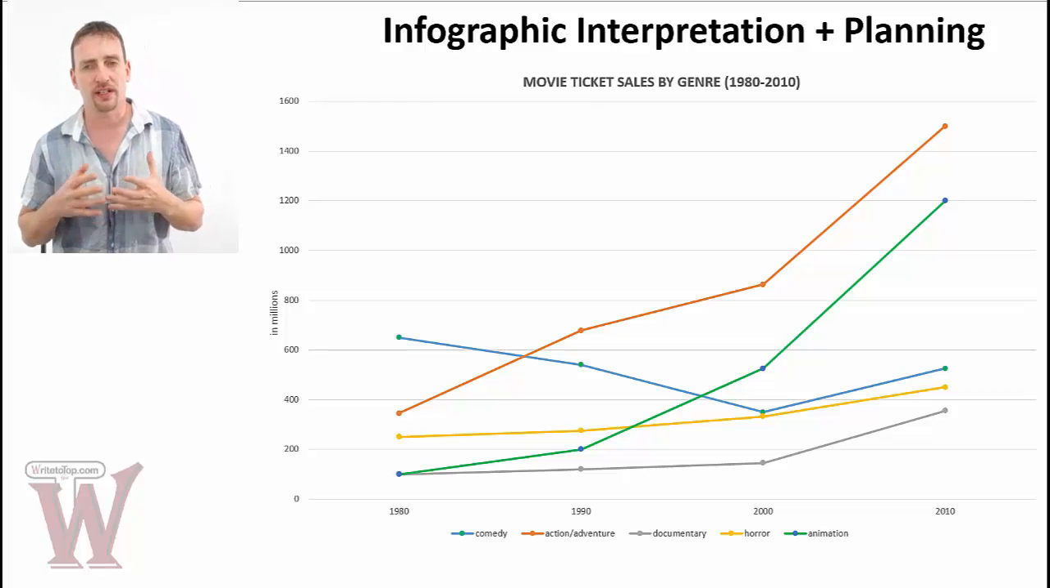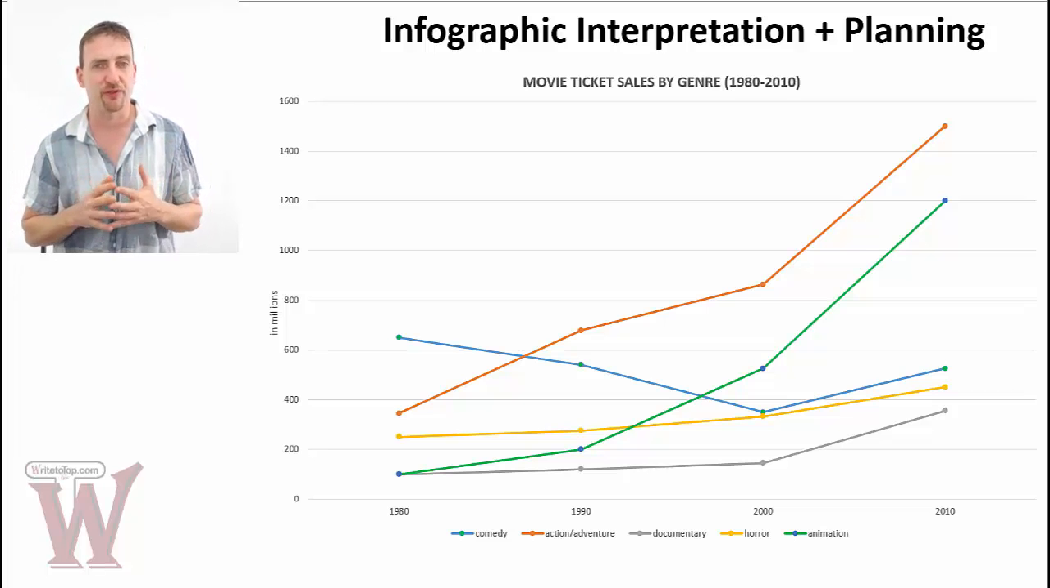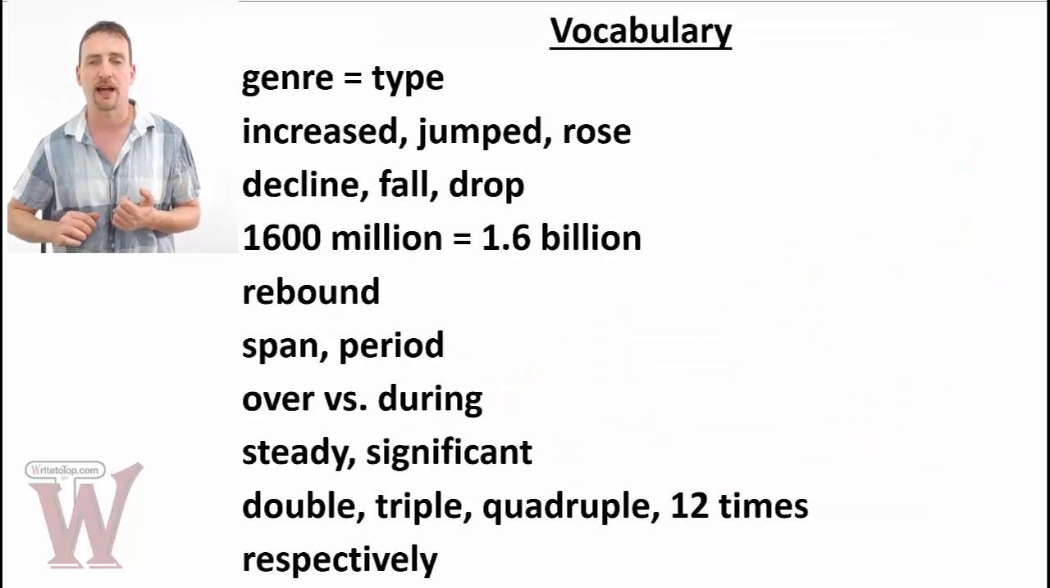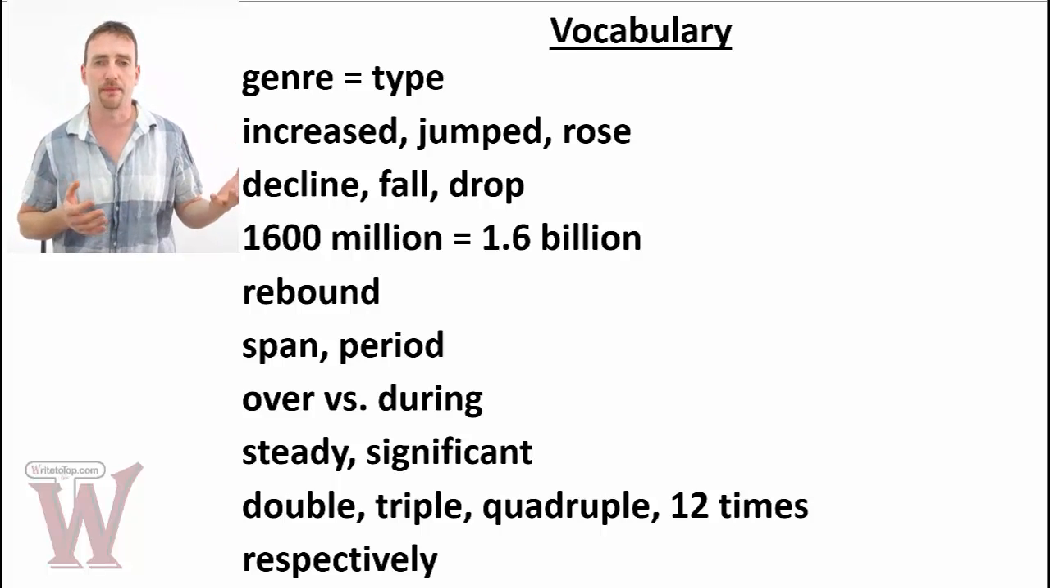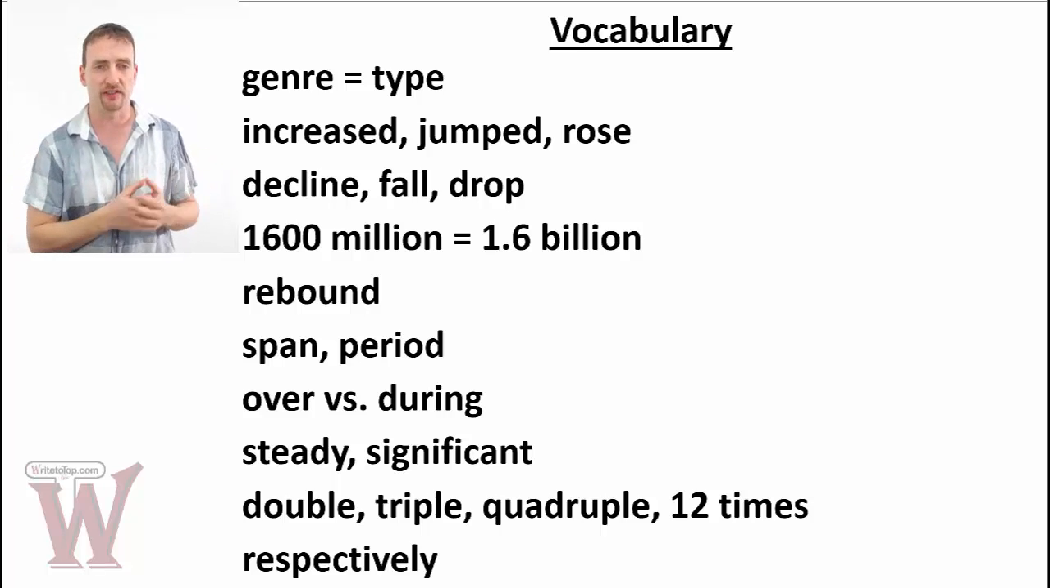Now, another thing you want to also have a bit of an idea of before you get started is the vocabulary you're going to use. So let's look at some vocabulary. You don't want to use genre too many times because that's given to you. So what's a synonym? Type. Movie types, types of movies, okay?